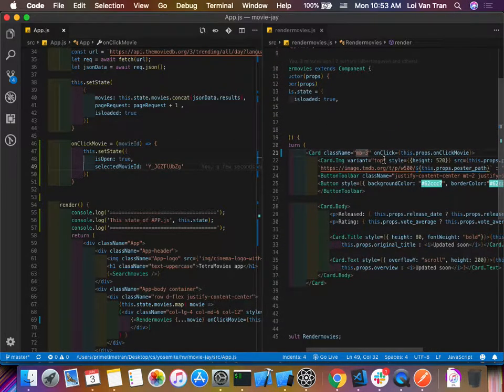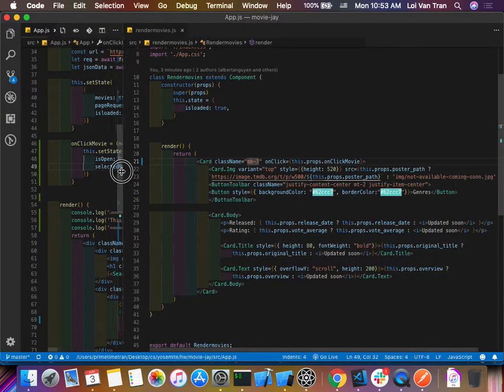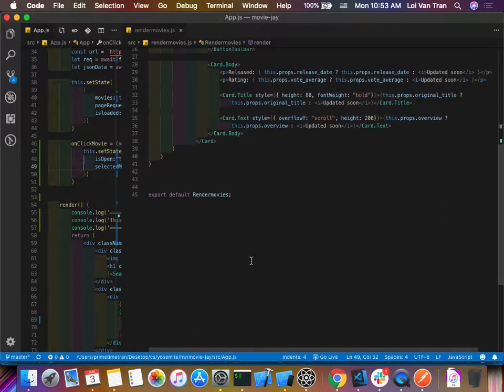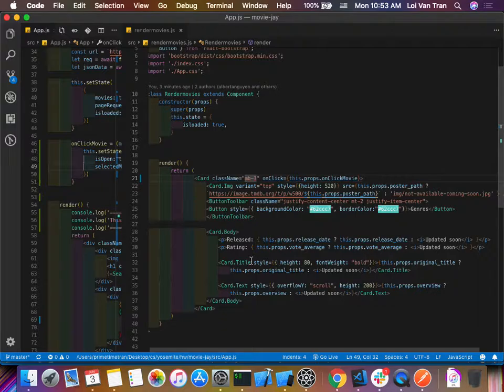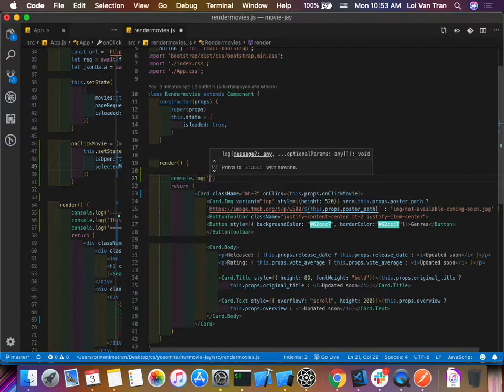Okay, so how's that going to work? So on the right, on our render movies, say again? Yeah, I know. But right now we gotta figure out how to get the movie ID. We gotta figure out how to get our movie ID from the child render movies component to the parent app.js. Because this component right here, render movies, has an understanding of what ID we're dealing with.